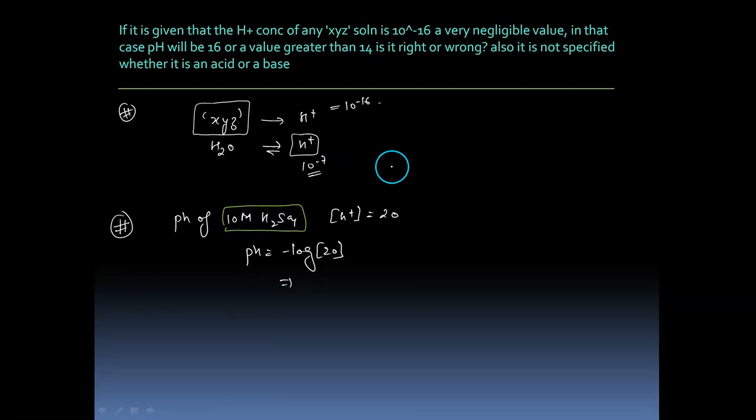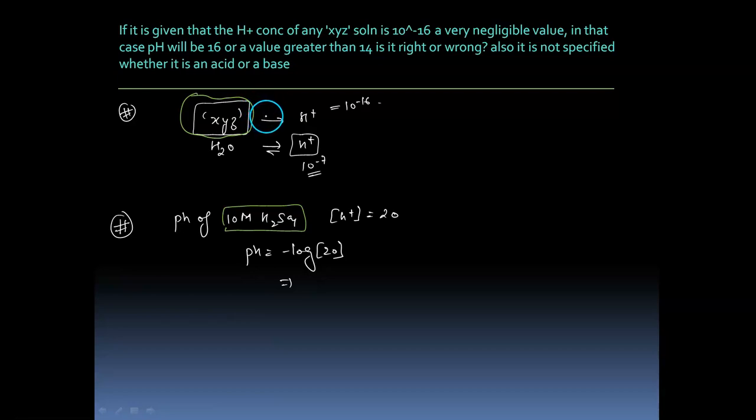So pH always lies between what? Between 0 to 14. The next question can also be, can such a compound exist? So in nature, no. When you have such compounds which dissociate very little, giving us H plus, such a very weak acid is not known to us, right?